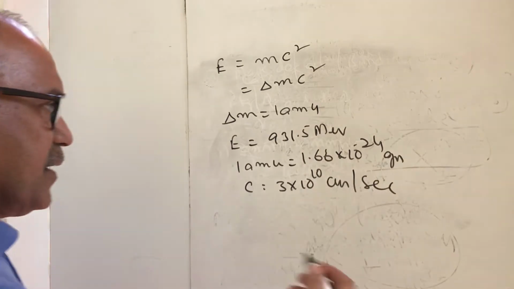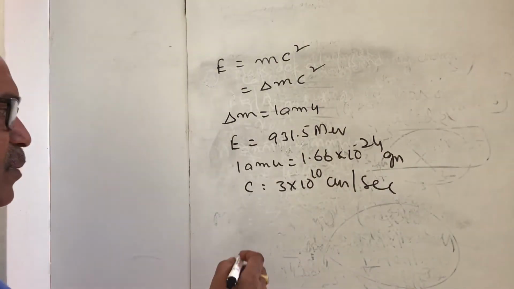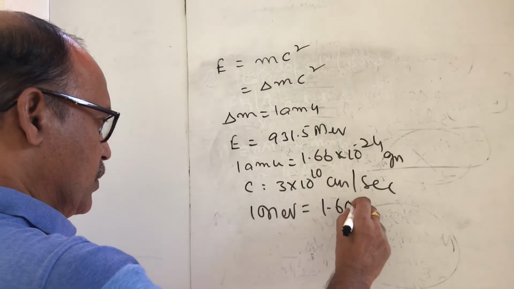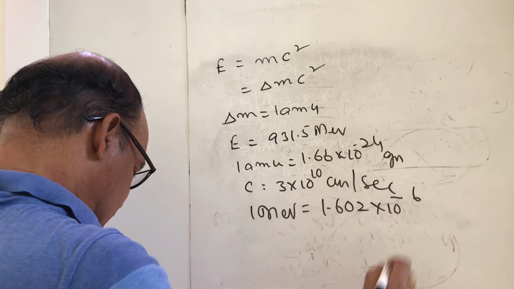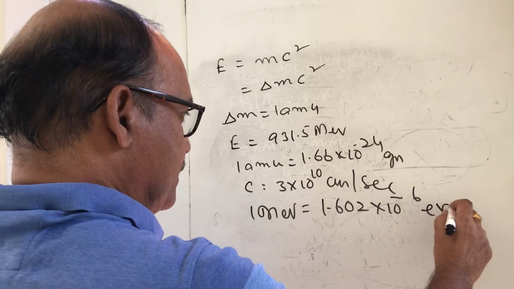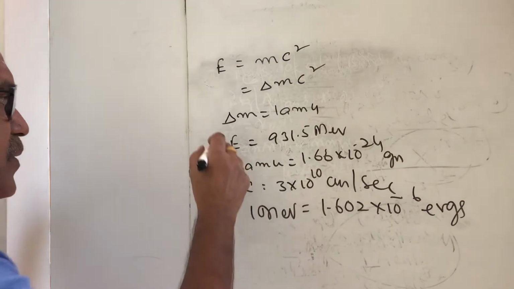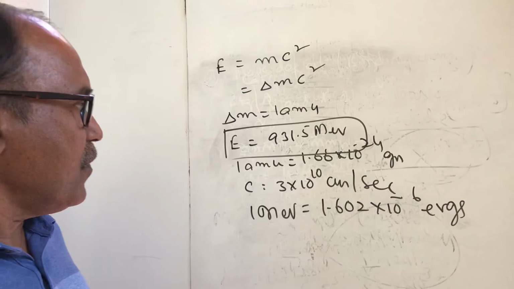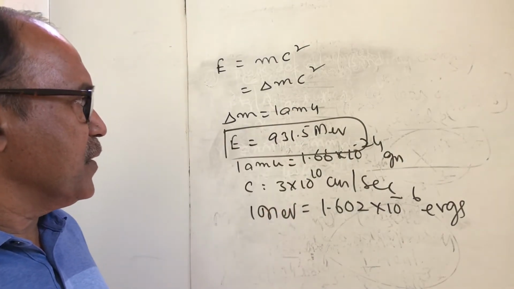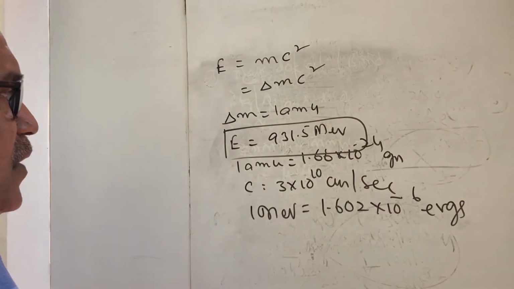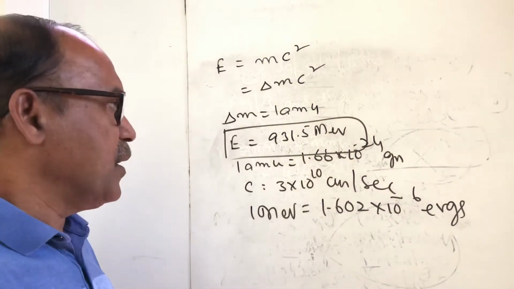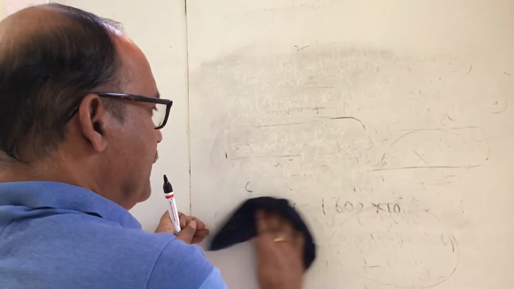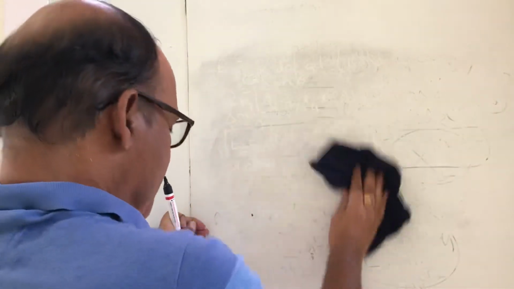While substituting, we get ergs and transform into million electron volts. 1 million electron volt is equal to 1.602 into 10 power minus 6 ergs. From this, we can get the energy in million electron volts. If 1 amu is destroyed, 931.5 million electron volts of energy is released. Now we'll take up an example in the case of the helium nuclide.